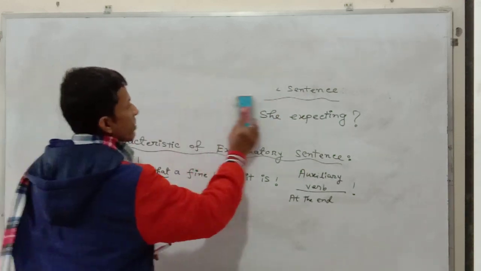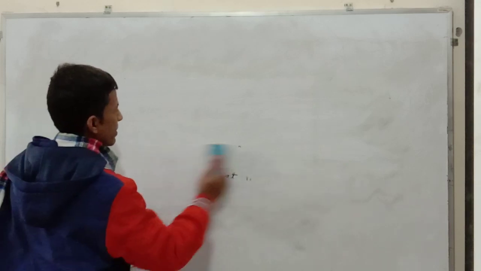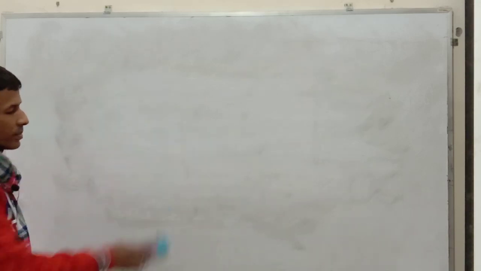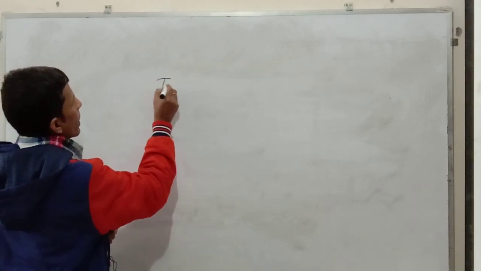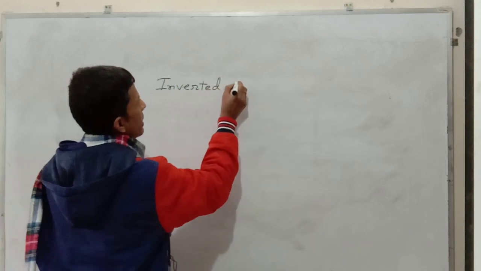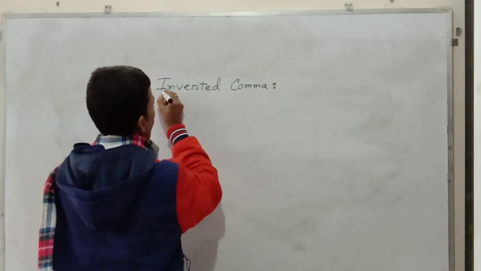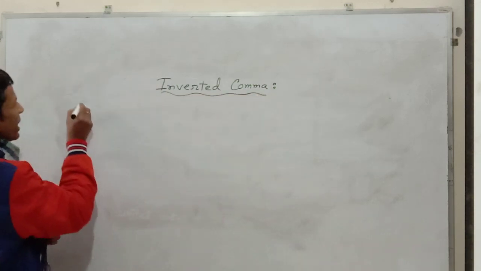Now I am going to explain the rules of inverted commas. Rule 1.